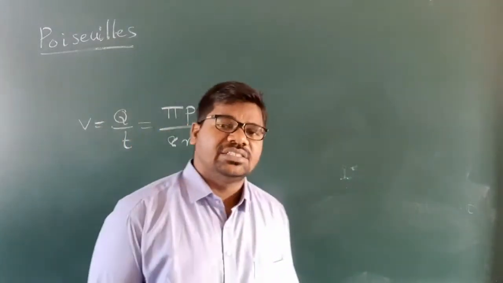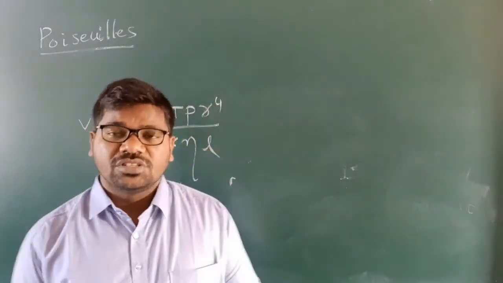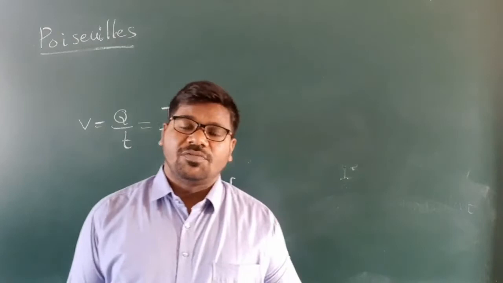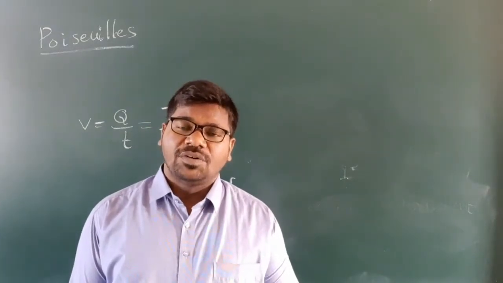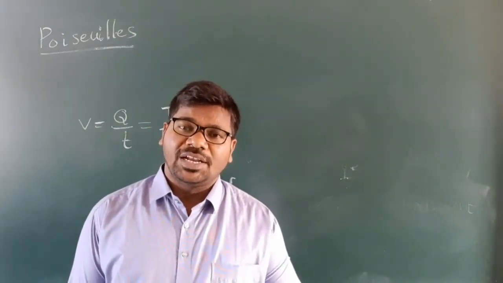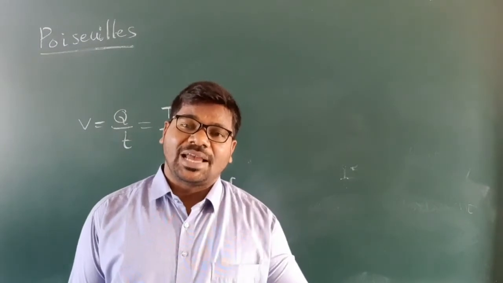So Poiseuille's equation gives the rate of fluid flow, the volume of a fluid going out per unit time.